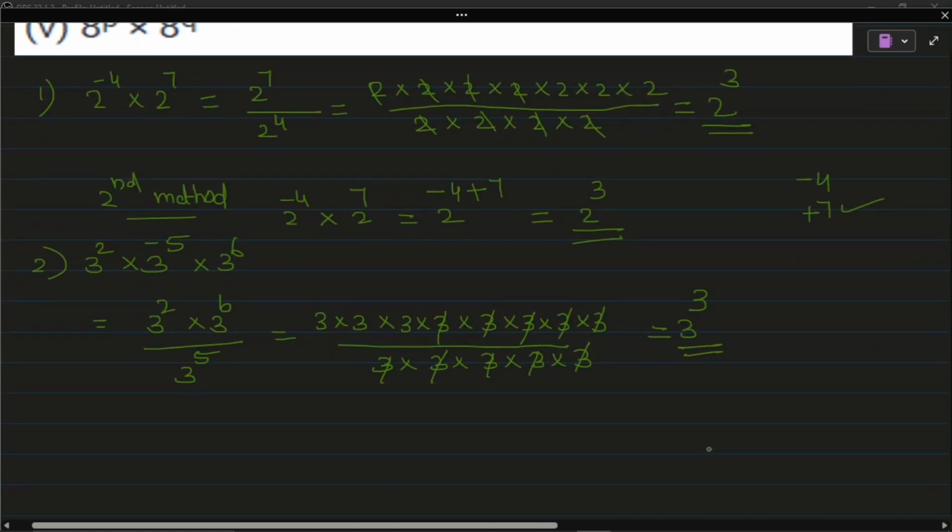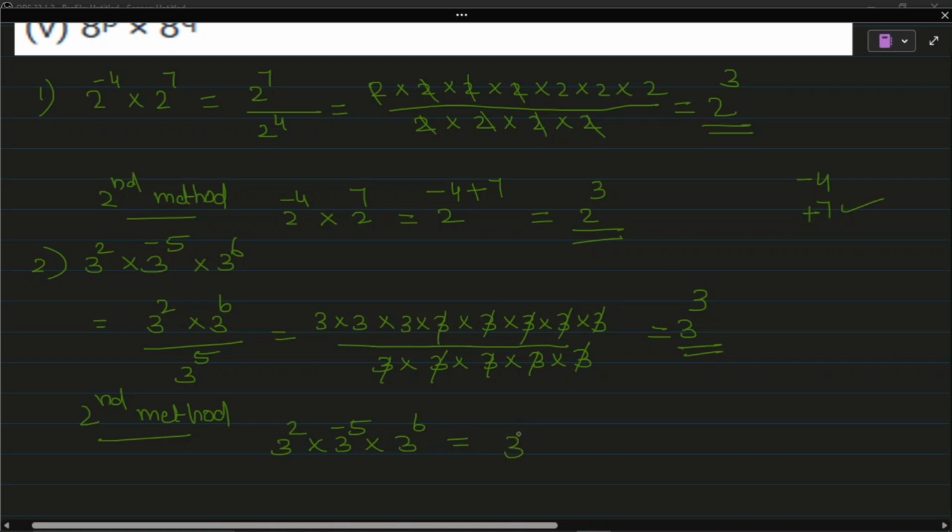And here also second method you can apply. Those who want to do in second method, they can do. That is 3 square multiplied with 3 raised to minus 5 multiplied with 3 raised to 6. Here base is same.